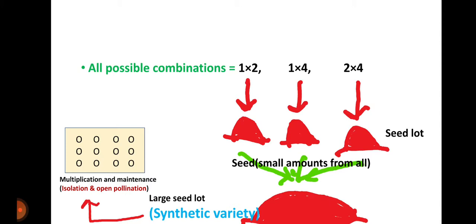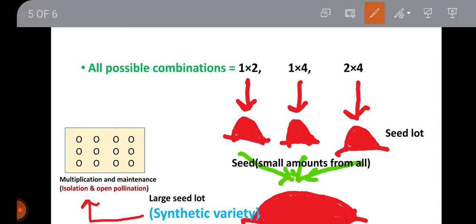By this hybridization, 3 seed lots are obtained. Now from all seed lots, an equal amount of seeds is collected. Take a small, equal amount of seeds from each seed lot, mix up all the seeds and make a large seed lot.